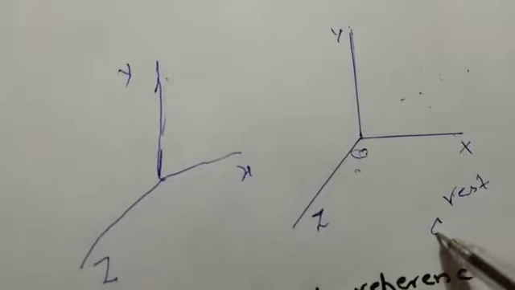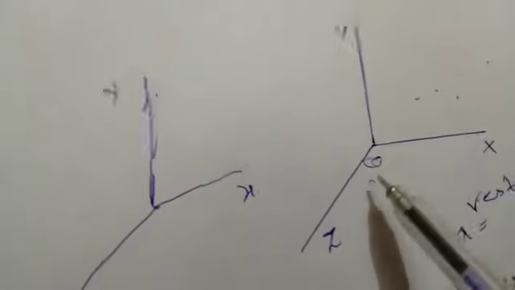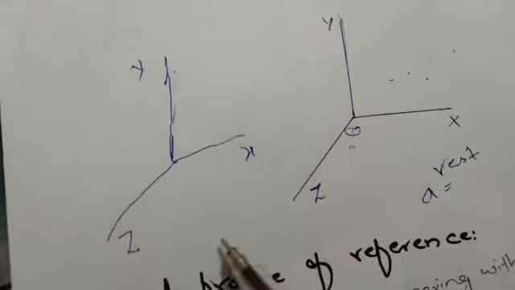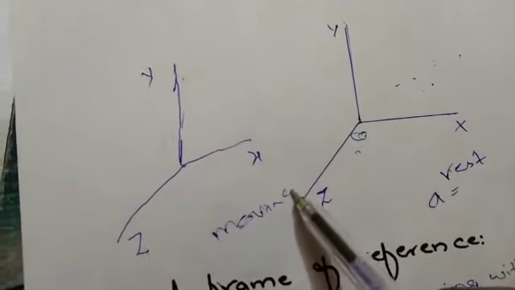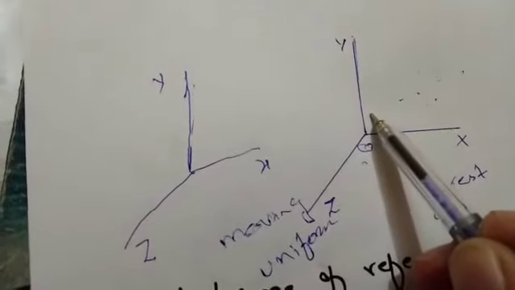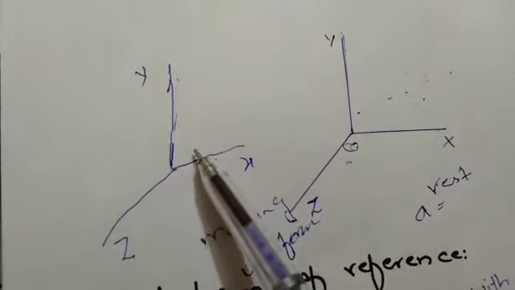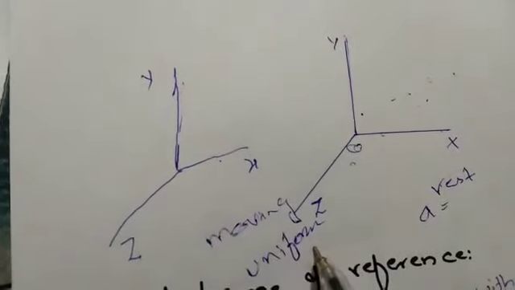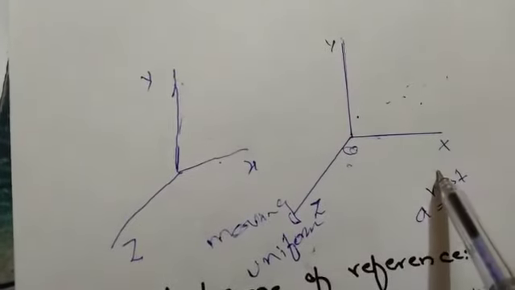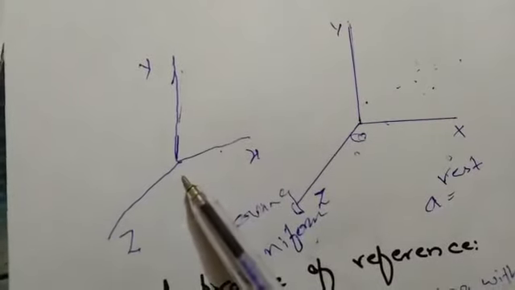If there is a certain value of acceleration in that frame of reference, then the acceleration of the object is the same in another frame of reference which is moving with uniform speed with respect to this inertial frame of reference. This one is also an inertial frame of reference, moving with uniform speed. So the acceleration of an object in the frame of reference which is in a state of rest is the same as the acceleration of the object in that frame of reference.